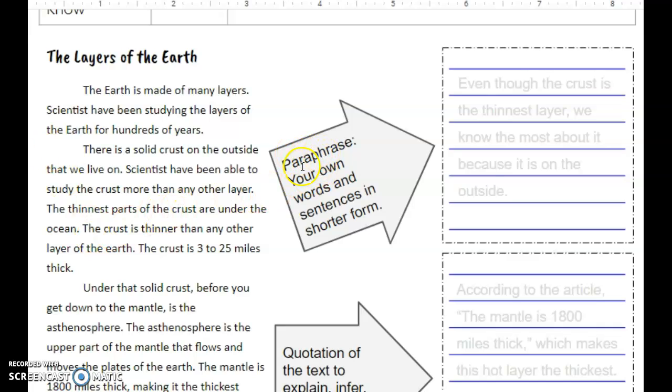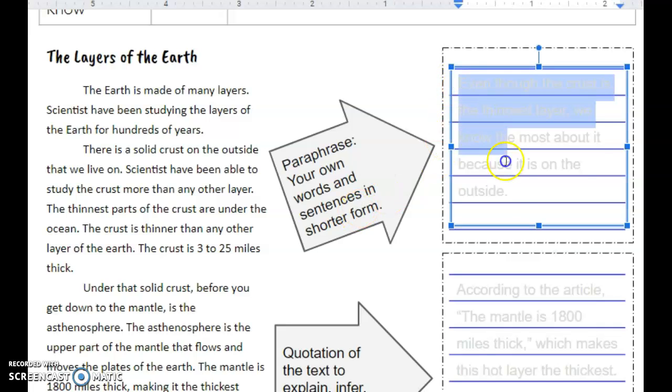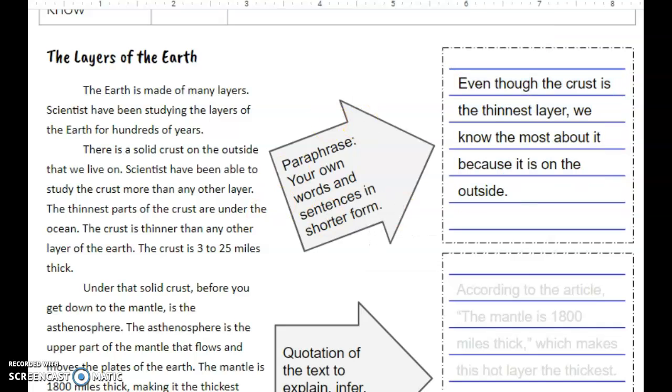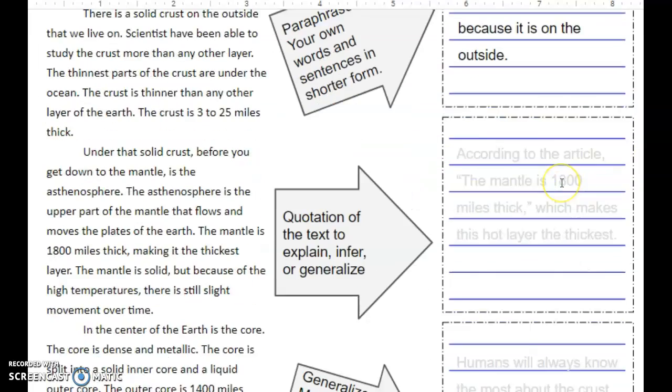So if we paraphrase this and put it in our own words and sentences, I paraphrased this for you. And I took this information and said, even though the crust is the thinnest layer, we know the most about it because it's on the outside. Moving down.